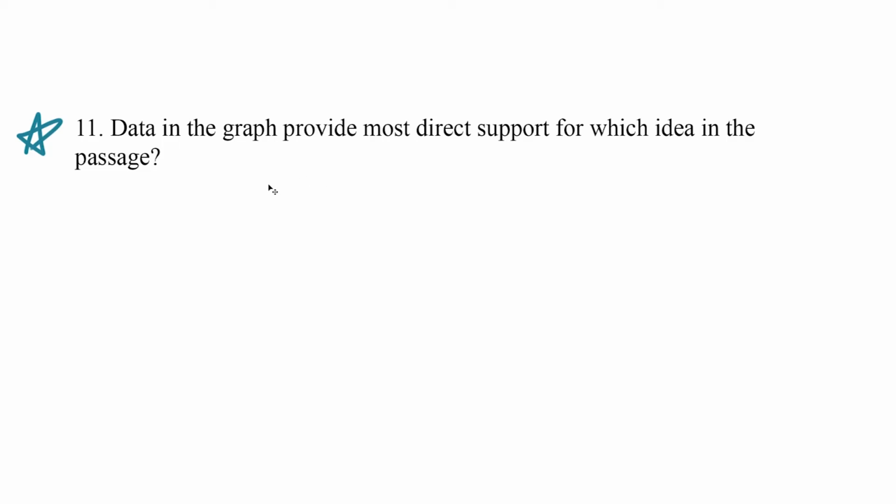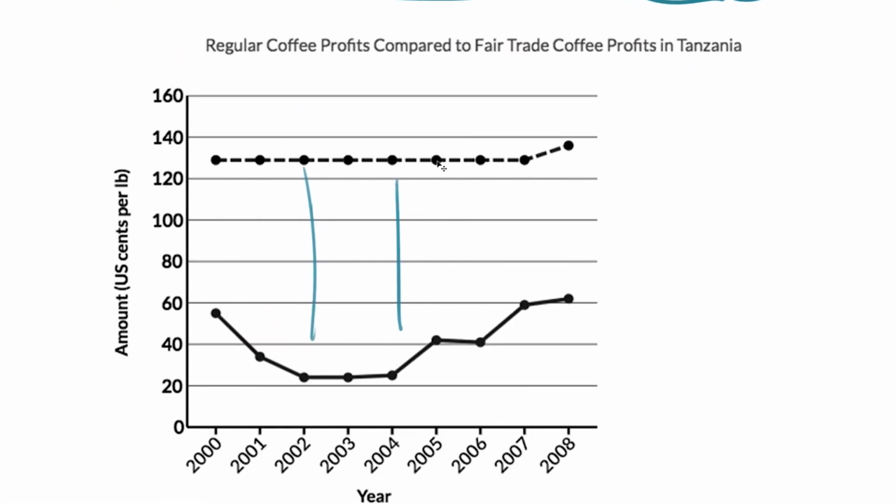Data in the graph provide the most direct support for which idea in the passage? Okay, so let's take a look at that graph one more time. Okay, so we see that consistently fair trade coffee makes more money than regular coffee does.